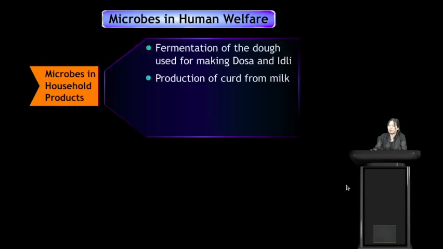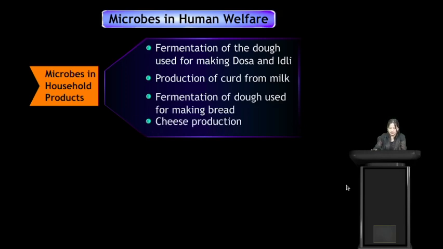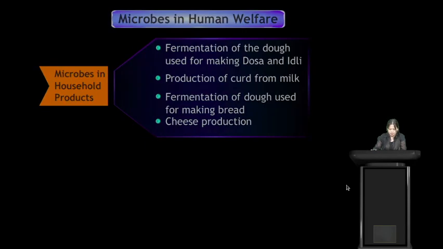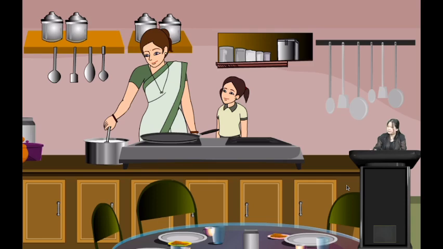Microbes are used in the fermentation of the dough used for making dosa and idli. Microbes are also used in production of curd from milk. Microbes are also used in fermentation of dough used for making bread, and microbes are also used in cheese production. So let us see here.